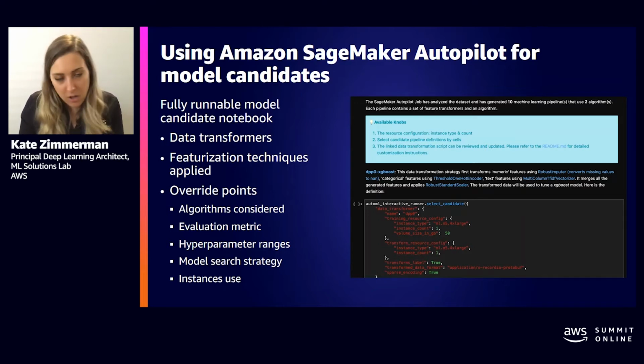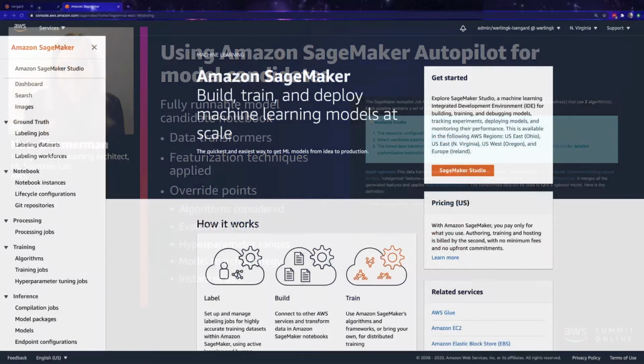So Autopilot is not a black box. You get full insights into all of the different ways that it trained your model. And it's the same amount of information you get if you trained it yourself from scratch. It's just automating that. All right, great. So let me go ahead and show you guys a quick demo of how Autopilot works. I'll show you guys the UI for all of this and how you can get started in the console. So with that, let's jump into the demo.